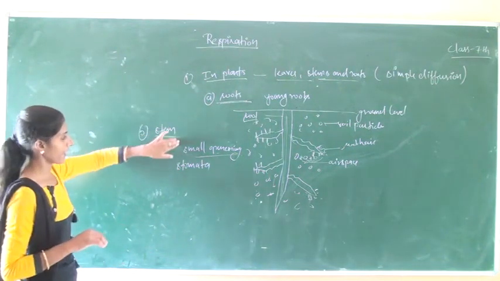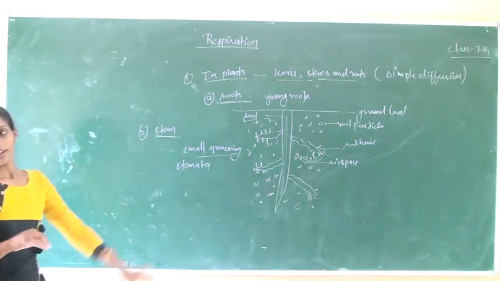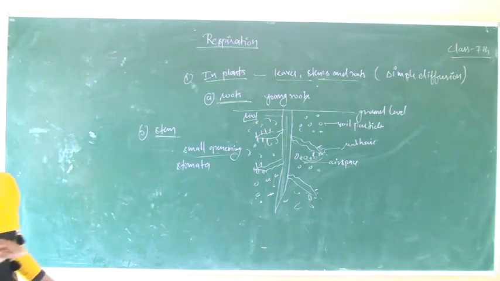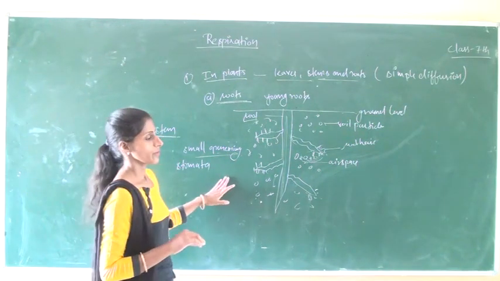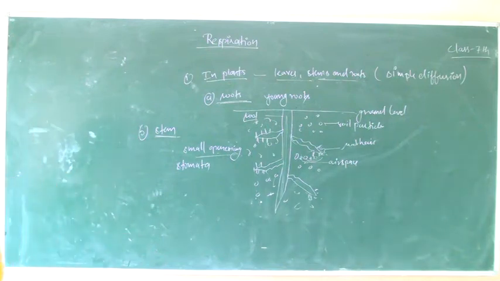Oxygen from air enters through the stomata, and carbon dioxide is released from the stomata.